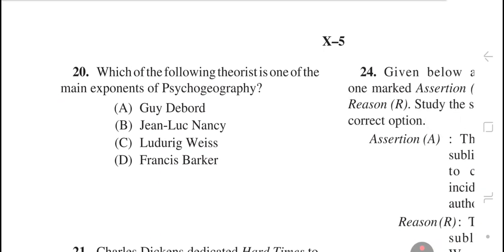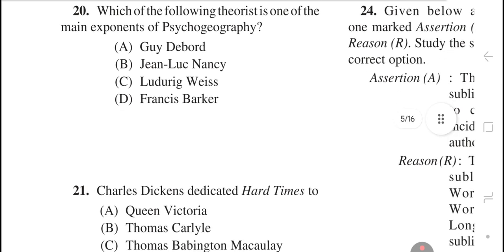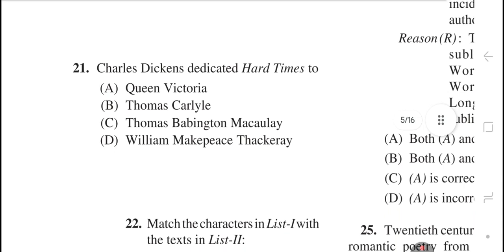Question number 20. Which of the following theorist is one of the main exponents of psychogeography? The right answer is option number A, Guy Debord. Question number 21. Charles Dickens dedicated Hard Times to. The right answer is option B, Thomas Carlyle.